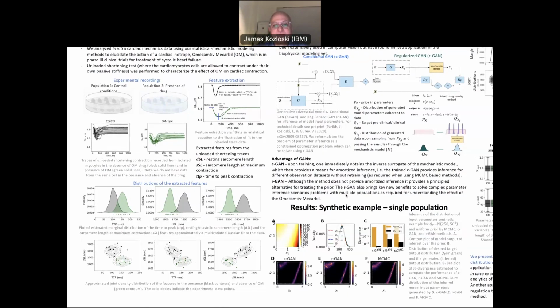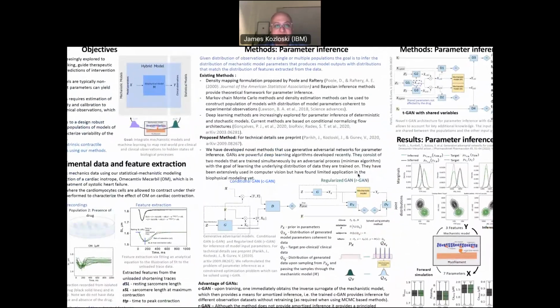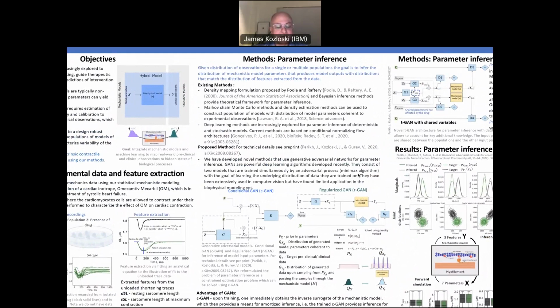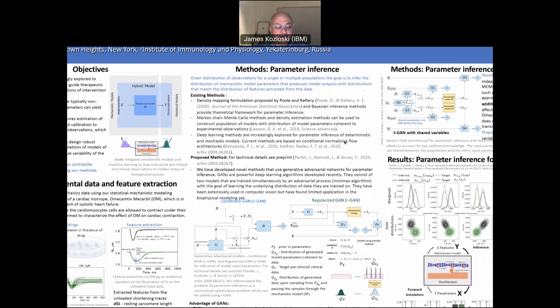There are many methods to infer model parameters. Many of them are based on MCMC, which is Markov chain Monte Carlo, as well as sequential Monte Carlo. The novelty of our approach is to employ adversarial variational inference by training generative adversarial networks such as those shown here.